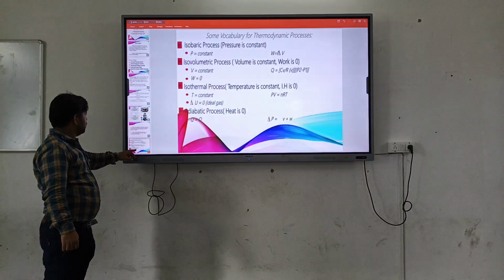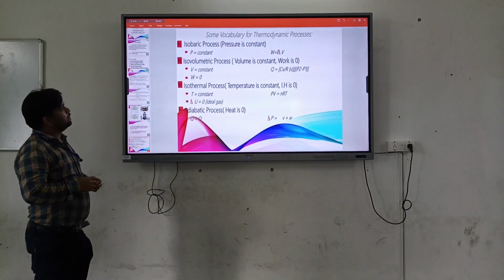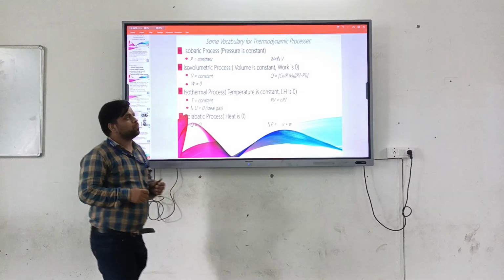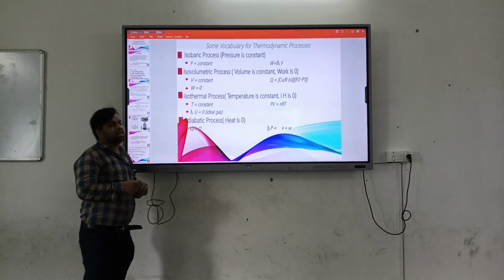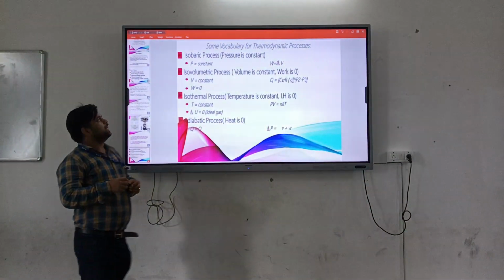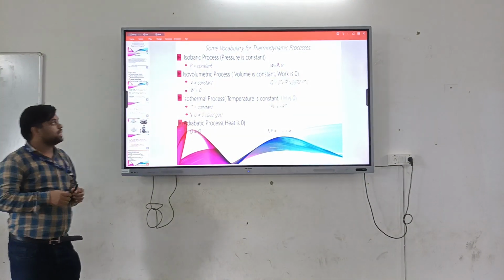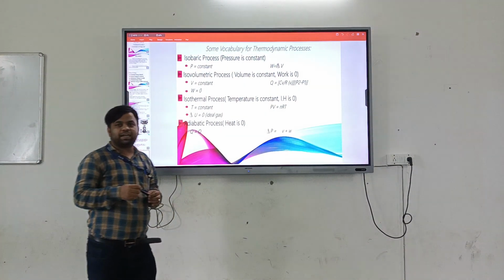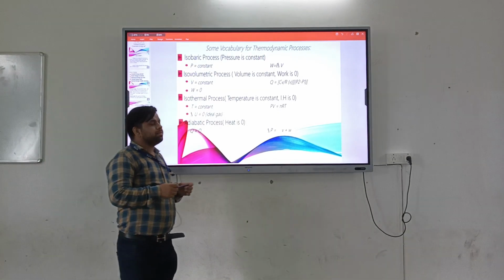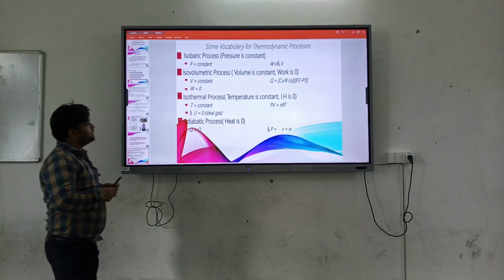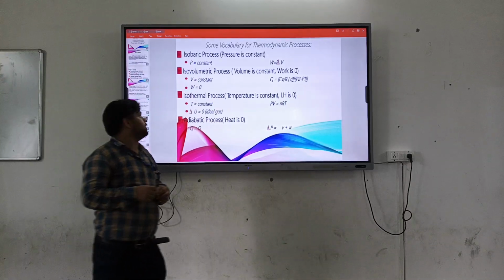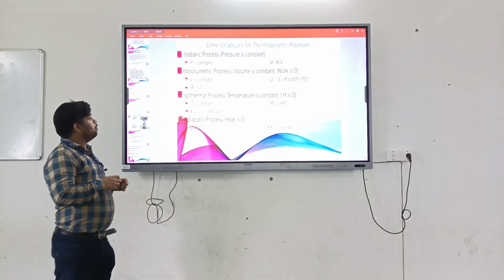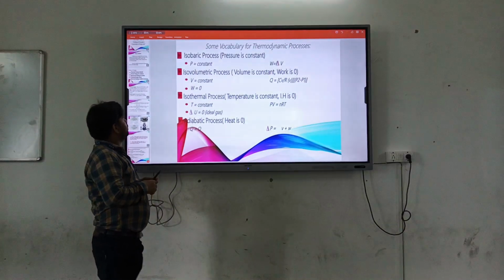Now these are some thermodynamic processes. The first one is the isobaric process. Isobaric process means a thermodynamic process which occurs at constant pressure. It has the formula W = PΔV. So pressure remains constant in this case and the volume will change. It is the product of pressure and change in volume.